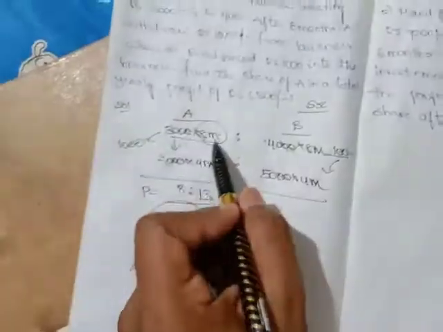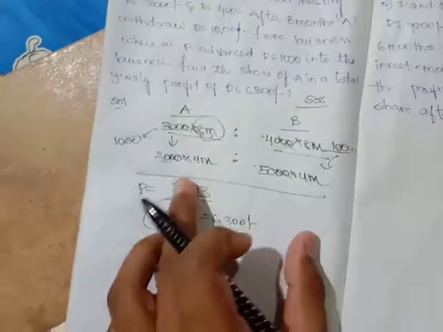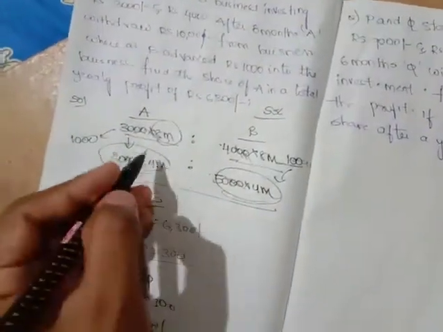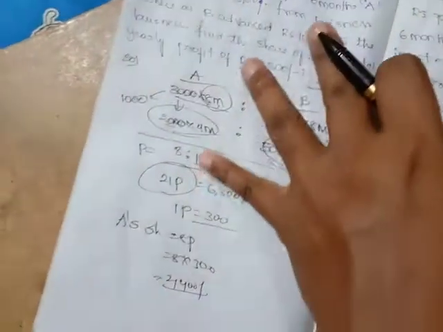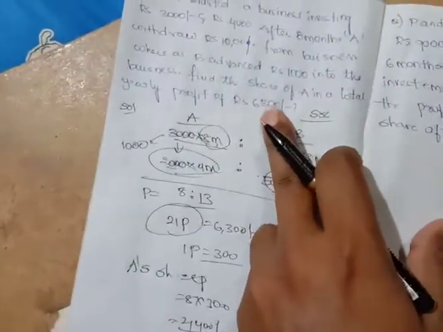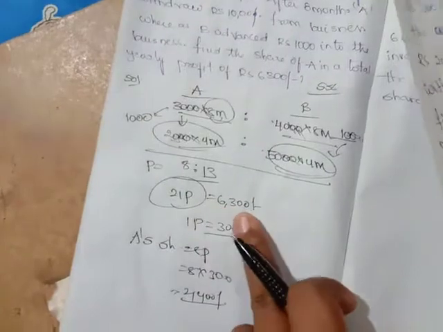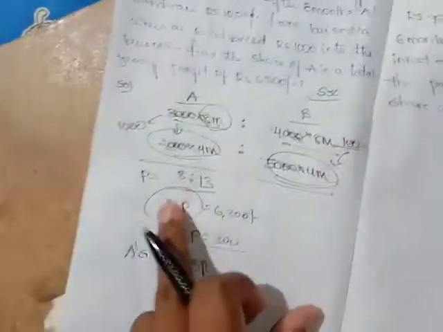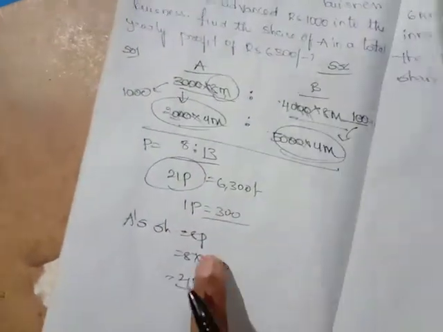Friends, I think you get the concept. This is the profit for the first 8 months, and this is the profit for the next 4 months. I just took the ratio between the profits and added. I got 21 parts, but the yearly profit given in the question is 6300. Therefore 21 parts is equal to 6300, one part is equal to 300. A's share is asked in the question. A's share is 8 parts, so 8 parts is 2400. Friends, in the same way, let me go through a second question.